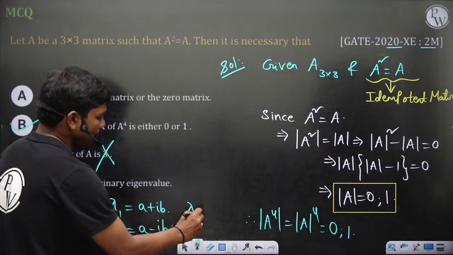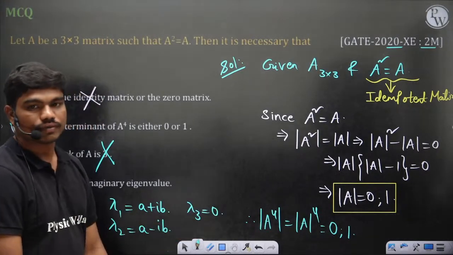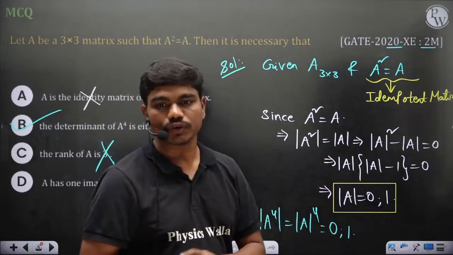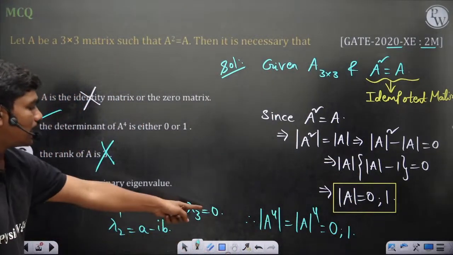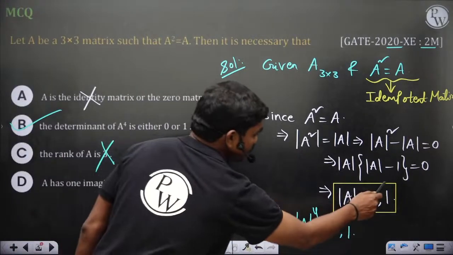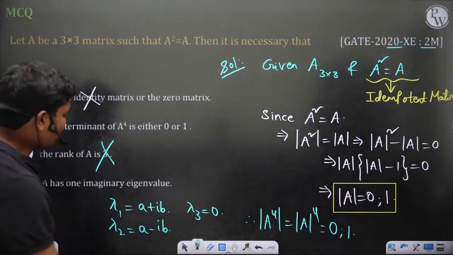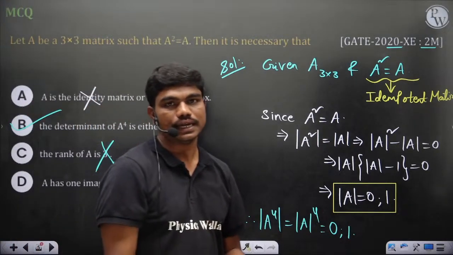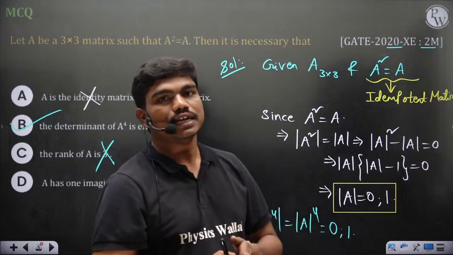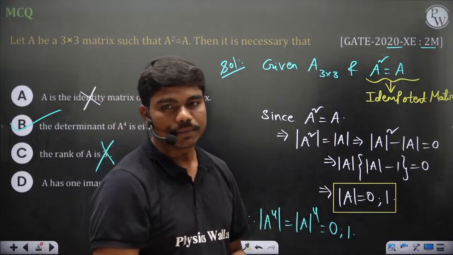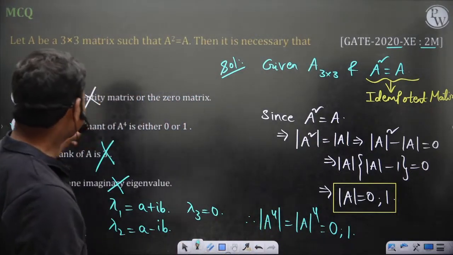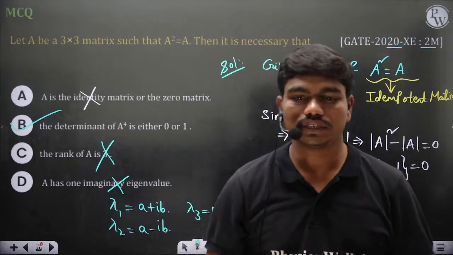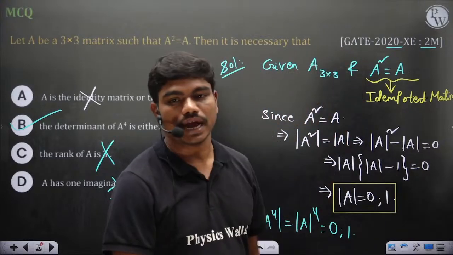And if lambda 3 is equal to 0, for example, then there exist certain properties for this matrix such that the product is 0, but having determinant 1 is not always necessary when you have complex combinations. So this one imaginary value need not always be true, because whenever you generate an idempotent matrix, generally you'll have real matrices, of course, I mean real eigenvalues. So this second statement is the one which has to be definitely correct. Is this question clear to all of you? And this is the logic behind it.